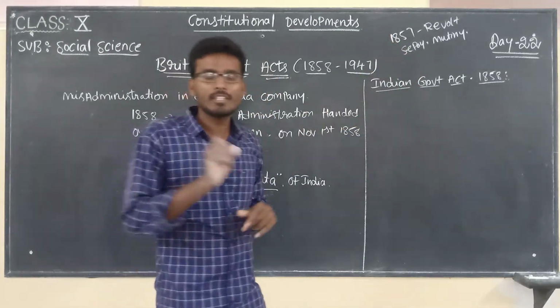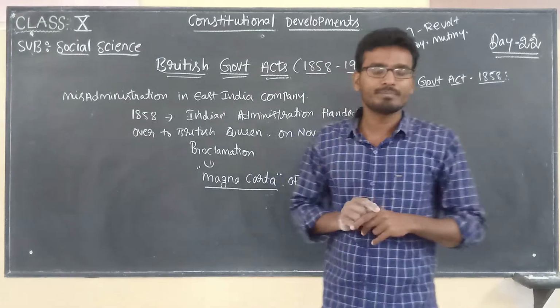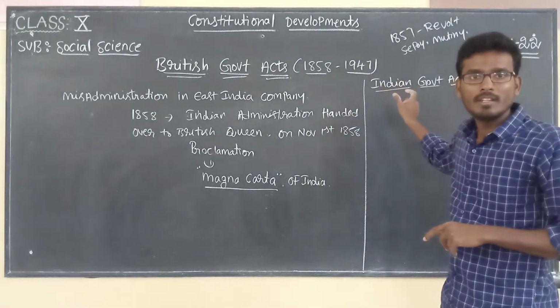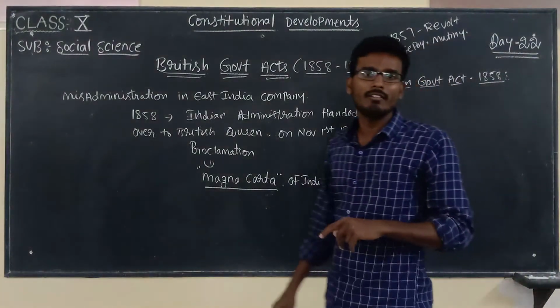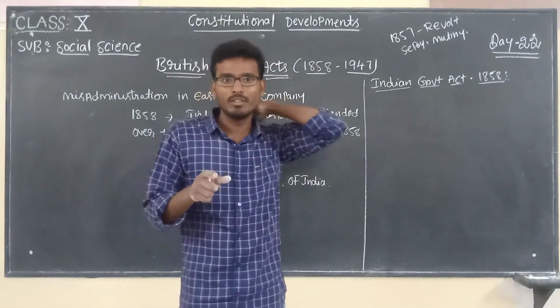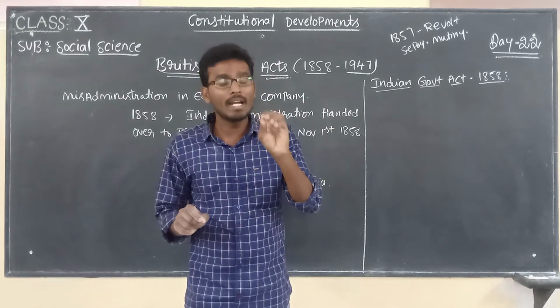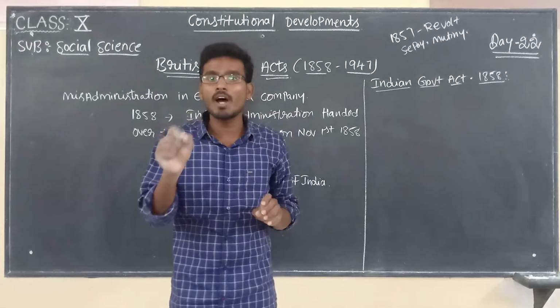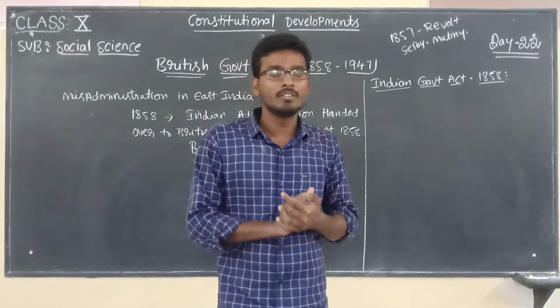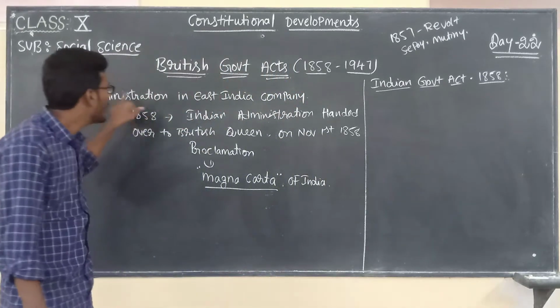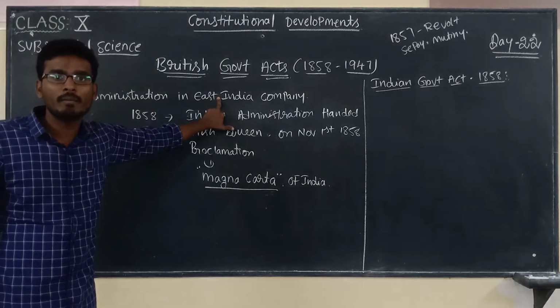So now, first of all, I told you why this act is implemented. In the background of this act we must know about the civil and military conditions in the first war of Indian independence. Why does the first war of Indian independence take place? That is due to misadministration of East India Company.